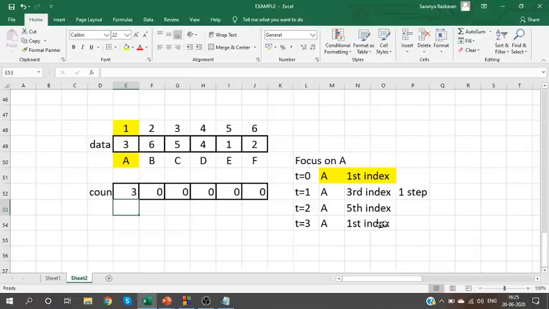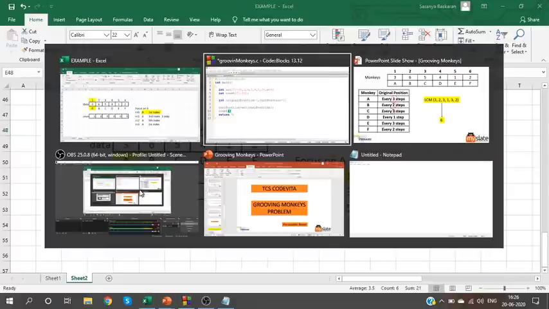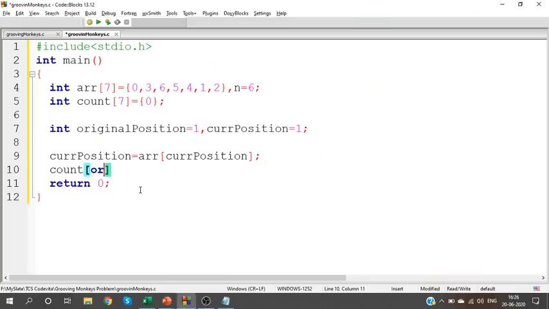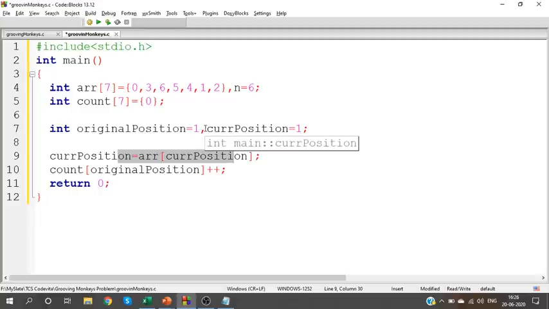So this is nothing but its current position, and this side indicates the original positions. Originally, I have A, B, C, D, E, F at indexes 1, 2, 3, 4, 5, 6. So if I'm going to count for A, modify it at index 1. Where should we modify it? At the original position. The current position may change, but the original position will be 1 only.